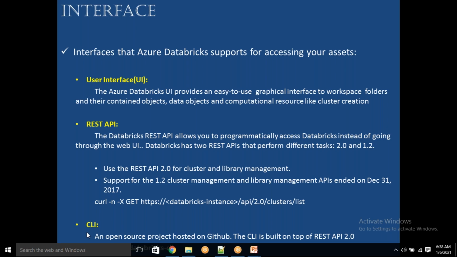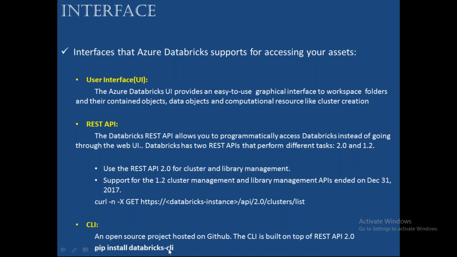So it is eventually the same, right? And since this is Azure Databricks, this Azure CLI will also work the same as the CLI. See here, I am going to install a package: pip install databricks-cli. I am going to install it because it's separate for your Databricks.